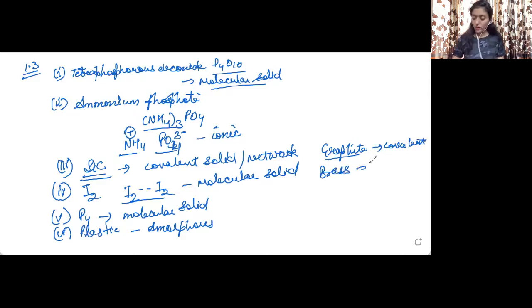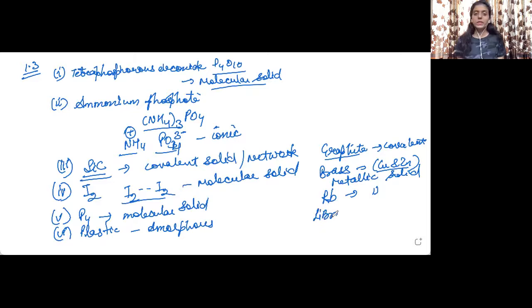Brass is an alloy composed of copper and zinc. Copper and zinc both are metals, so it is a metallic solid, because there will be metallic bonds between the kernels and electrons. Next is rubidium. It is also a metal, so it is also a metallic solid.